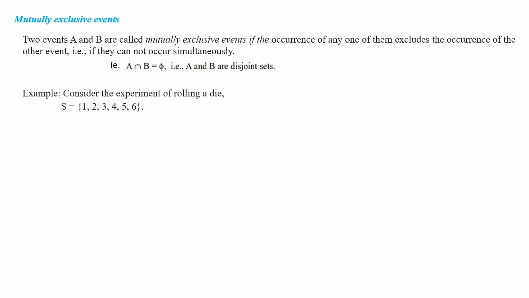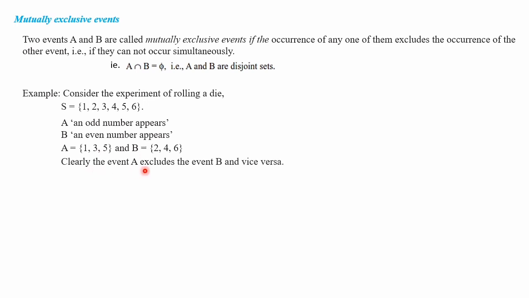Let's take an example. Consider the experiment of rolling a die. The sample space, as we know, is 1 to 6. And we define an event A, an odd number appears, and B, an even number appears. When you write the elements of A, it is the odd numbers 1, 3, and 5. Elements of B, 2, 4, and 6. As we know, there is no common element in A and B.